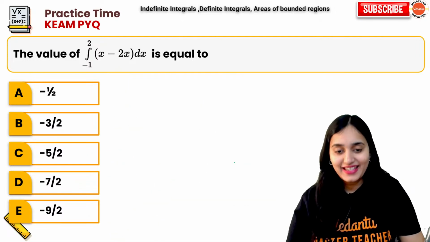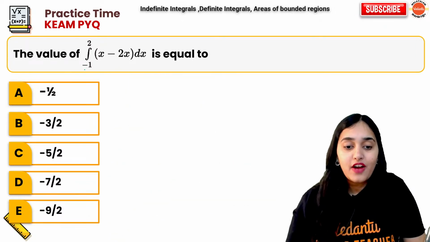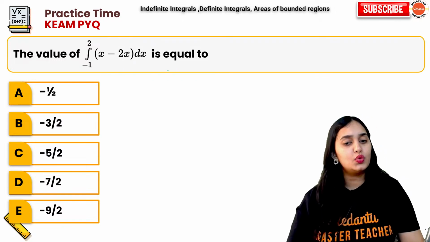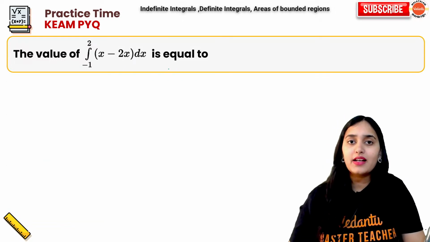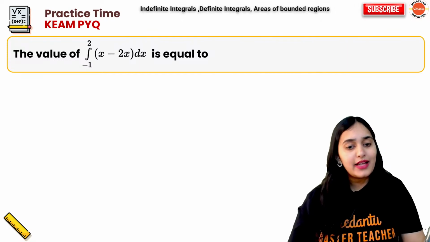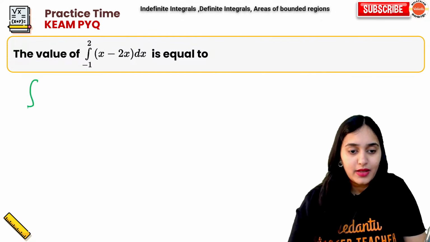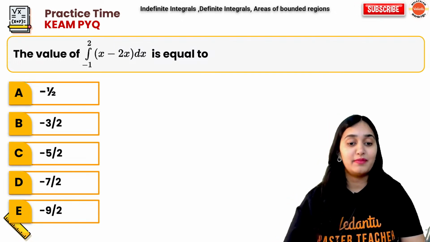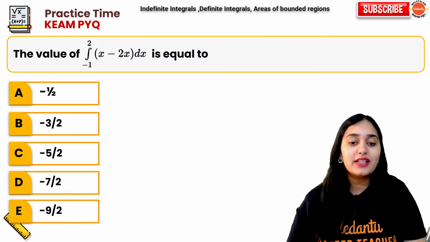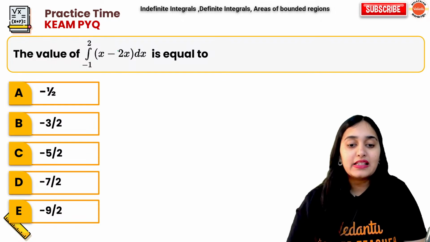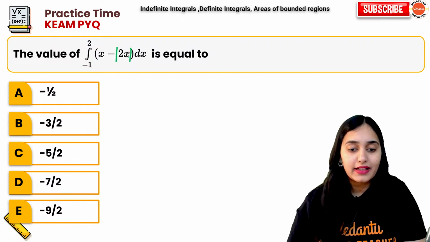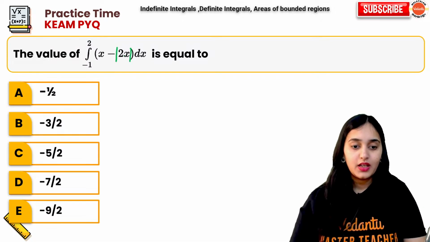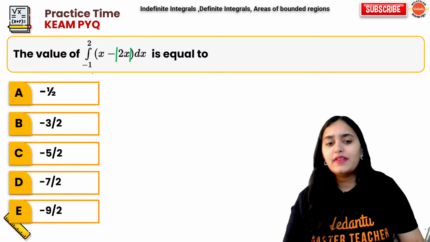Alright. Next. What is the value of integration of minus 1 to 2 of x minus mod 2x dx equal to? Now, this is a simple question. We can directly integrate it. So it will be minus, oh yeah, now I remember. Why is this not simple? It is not simple because this question is basically x minus mod of 2x. Yeah, this is mod of 2x. No worries, we will change the limit.